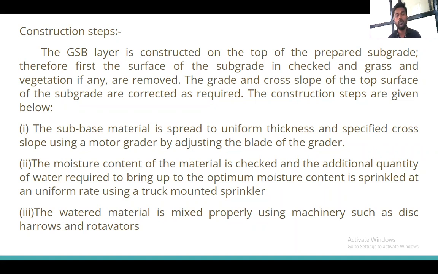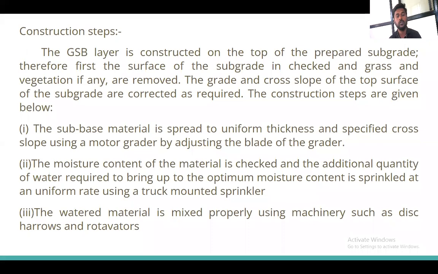Then after the sprinkling, we have achieved the optimum moisture content. Why do we achieve the optimum moisture content? Because whatever compaction is done will be good at the optimum moisture content. Also, it will give better results in achieving the bearing capacity of the soil. So the compaction will be very good at the optimum moisture content.